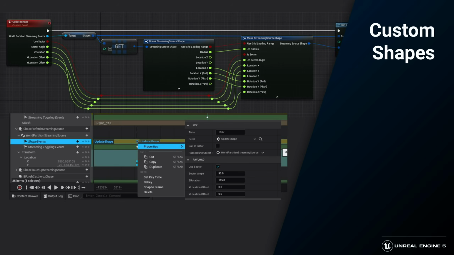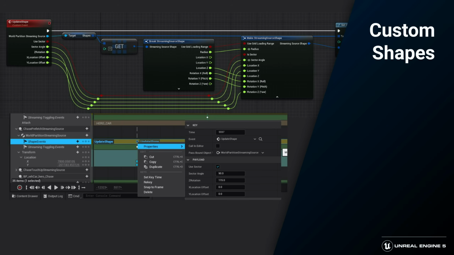Custom streaming source shapes will ship with Unreal Engine 5.0. Now keep in mind that you only need to do what we've just discussed in extreme cases, like doing totally seamless fast travel. World partition looks very stable by default, and world partition also loads very quickly on teleport. A typical teleport, for example for a fast travel option in an open world game, might only take around 3 to 5 seconds.